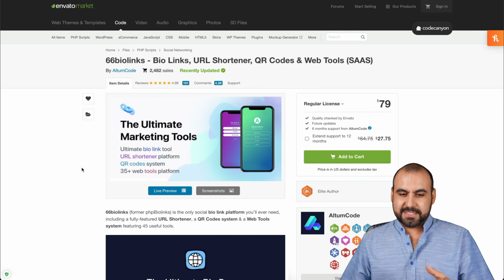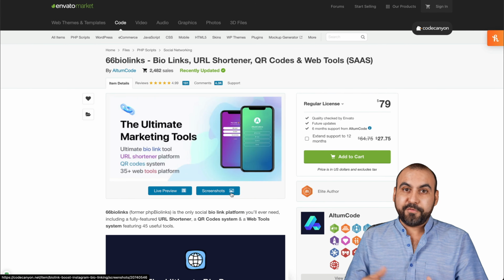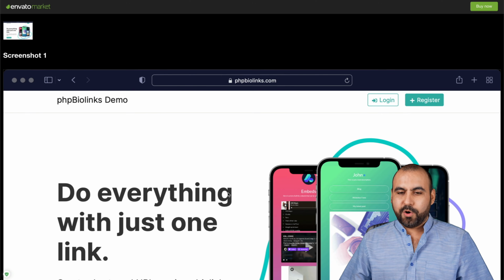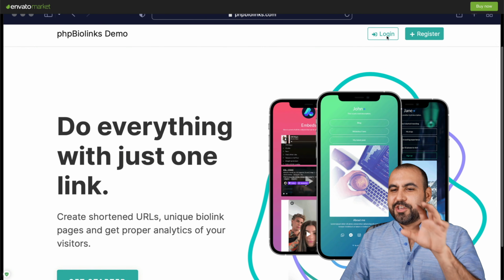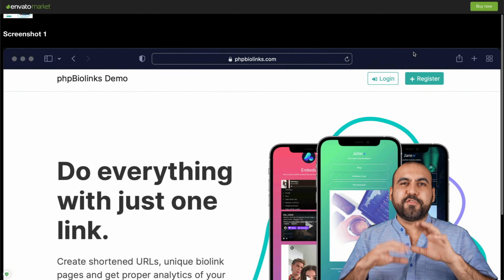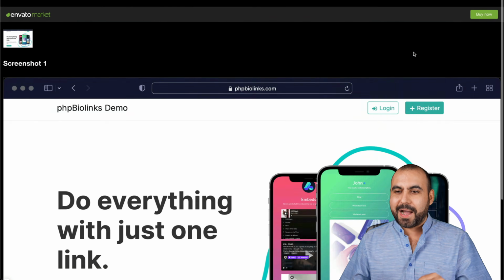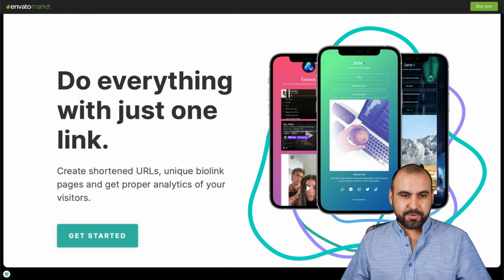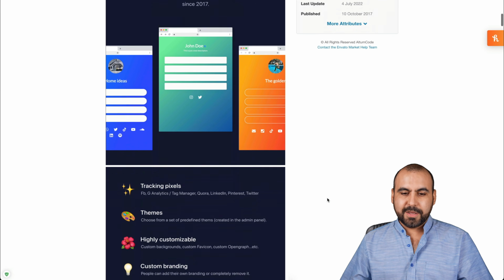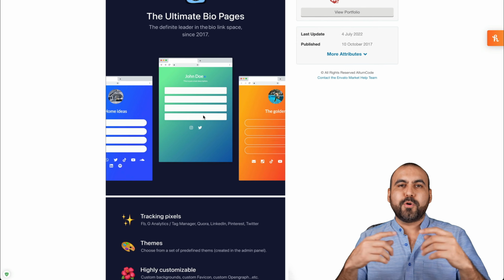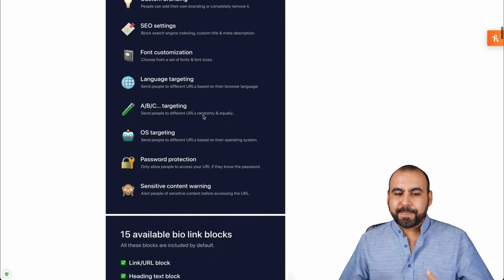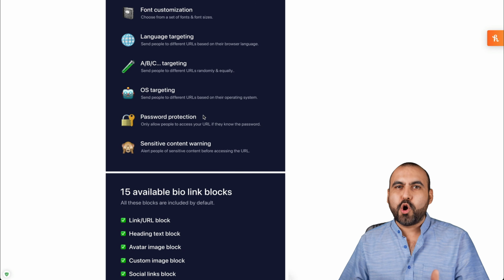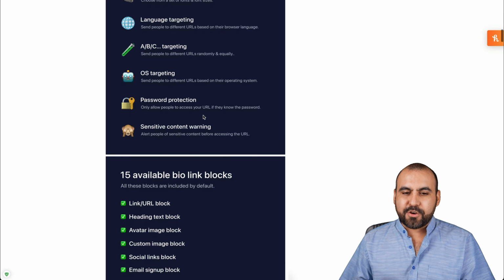Well, this system lets you provide a system to offer to clients with the whole system. You get a landing page, you get the login, you get registered, you can offer plans, you can get people to buy this. And let me jump into the next screenshot. It's not available here. This lets you create bio links so people can add more links to it. But again, like I mentioned before, you can have your own logo, customize it, make it your own.